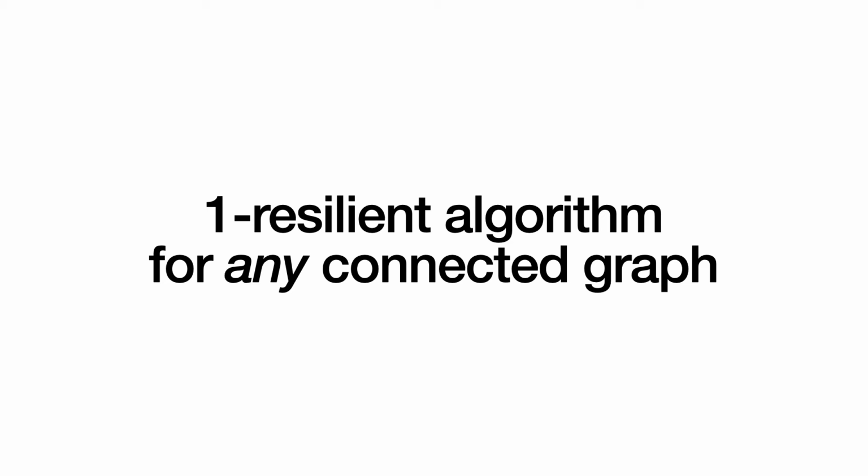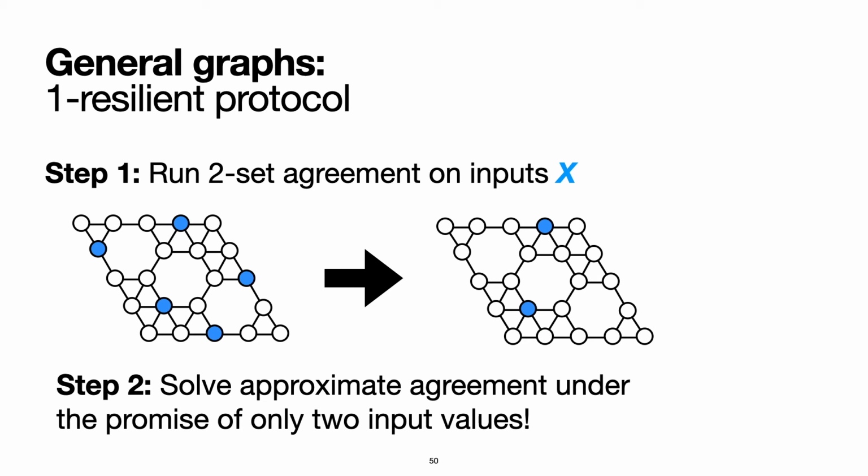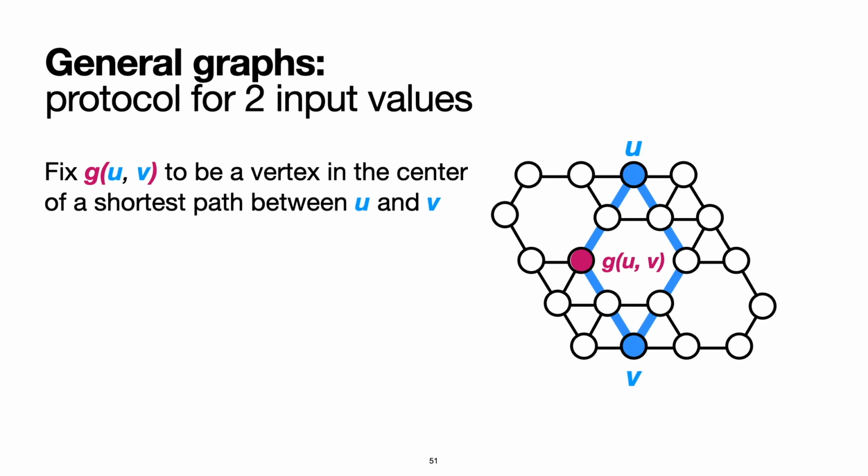So we have now seen examples of graphs that do not admit wait-free protocols for approximate agreement. But let's now see when we can actually solve approximate agreement on graphs. As a warm-up, we will consider how to solve approximate agreement on any connected graph using a one-resilient algorithm. This algorithm has 2 steps. The first step is to reduce the number of possible input vertices to at most 2 by running a 2-set agreement algorithm as a pre-processing step. This can be done in a one-resilient manner. The second step is to solve approximate agreement under the promise of having only 2 input values. Handling this case is fairly easy and can be done in a wait-free manner.